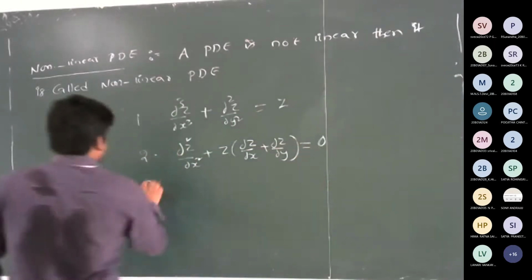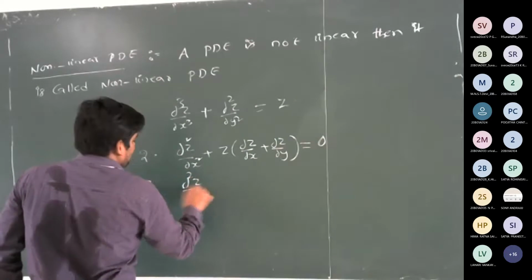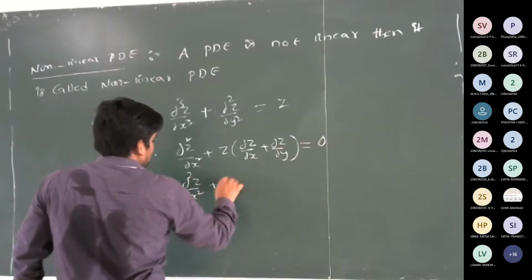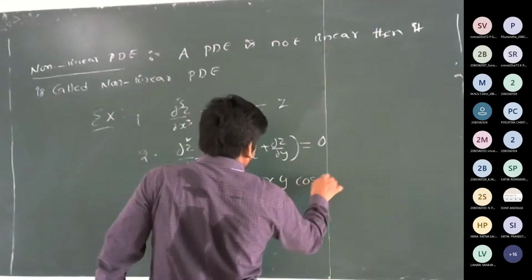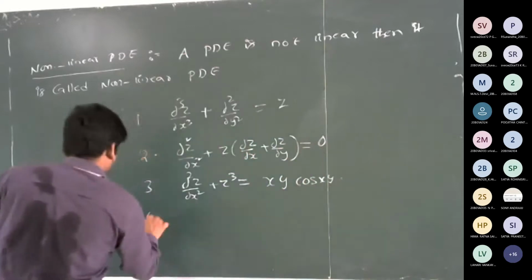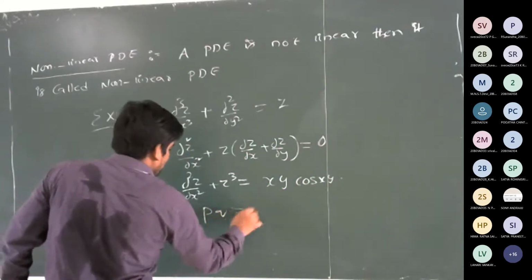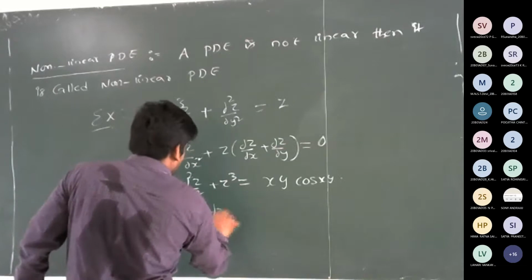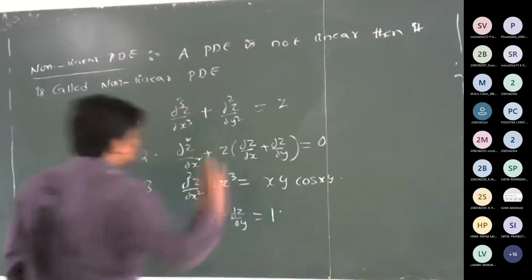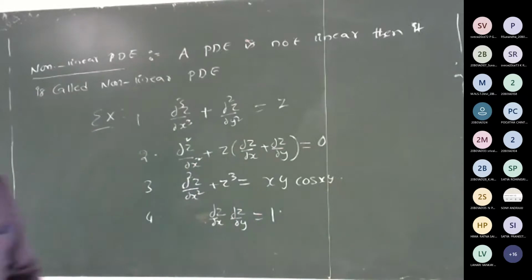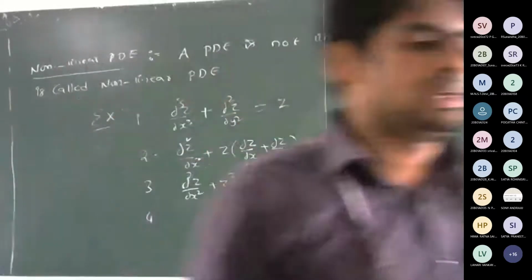The third example is ∂²z/∂x² + z³ = xy cos(xy). The next one is pq = 1, that is, ∂z/∂x times ∂z/∂y is equal to 1. And we will write why each is non-linear.